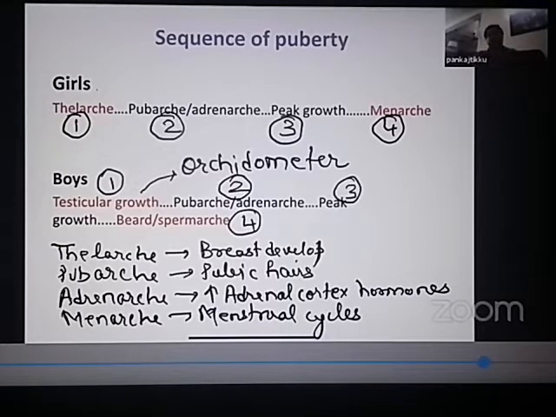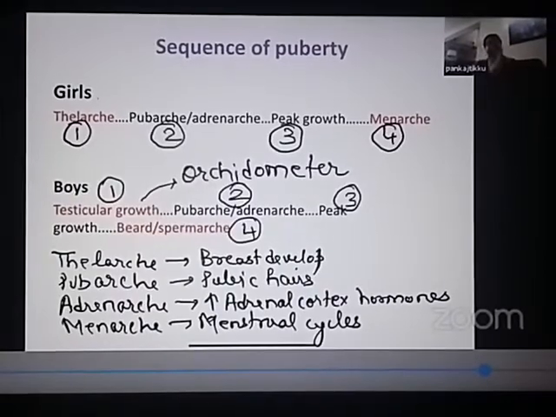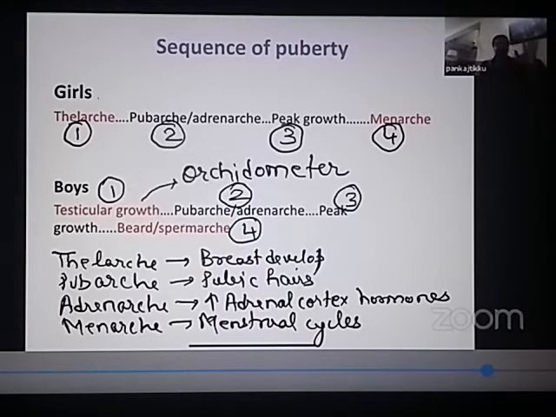Again, for your convenience, I marked the first sign and the last sign of puberty in boys in red. So what is the first sign of puberty in boys? It is increase in the size of the testis. What is the last sign of puberty in boys? It is the growth of the beard and spermarchy. So let us revise again. What is the first sign of puberty in girls? It is thelarchy. What is the last sign of puberty in girls? It is menarche. What is the first sign of puberty in boys? Increase in the size of the testis. And what is the last sign of puberty in boys? It is growth of the beard on the face and also spermarchy.